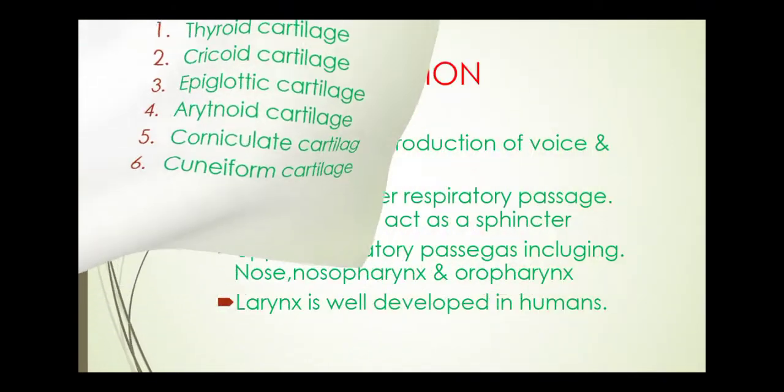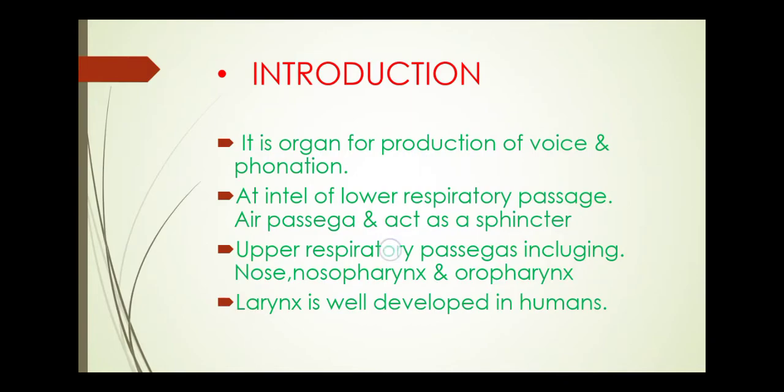Now discussing the introduction of the larynx. What is the larynx? It is an organ for the production of voice and phonation. Larynx ऐसा organ है हमारी बॉडी में जो voice और phonation में voice produce करता है और उसमें help करता है. At the inlet of the lower respiratory passage there is the air passage and it acts as a sphincter. And then the upper respiratory passage.